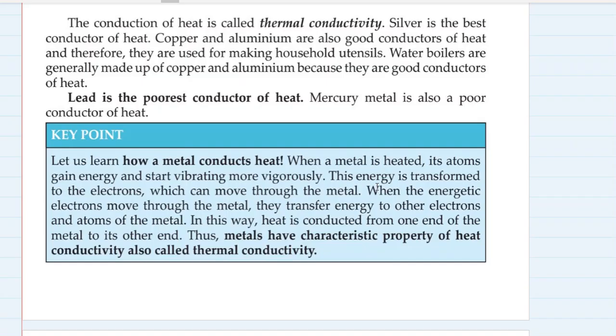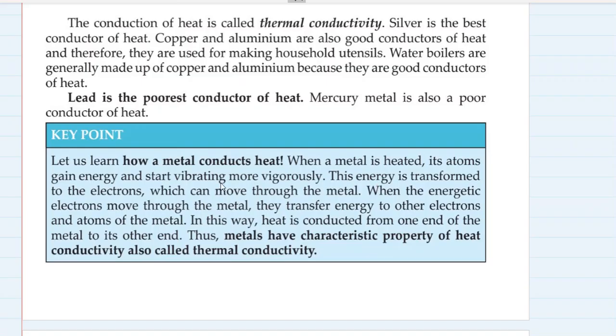Mercury metal is also a poor conductor. So best conductors are copper and aluminium. That's why they are used for making household utensils, right? Water boilers are made from copper and aluminium, but lead and mercury are poor conductors. Lead is the poorest conductor.